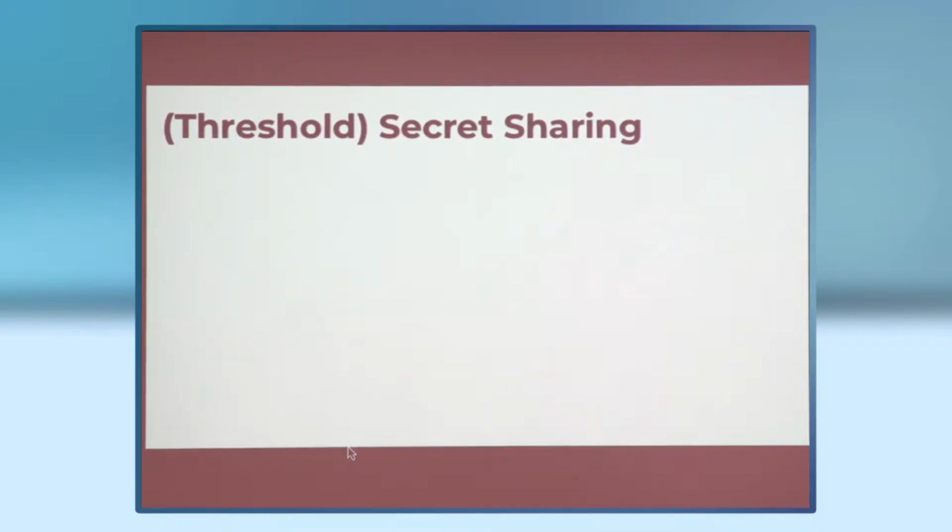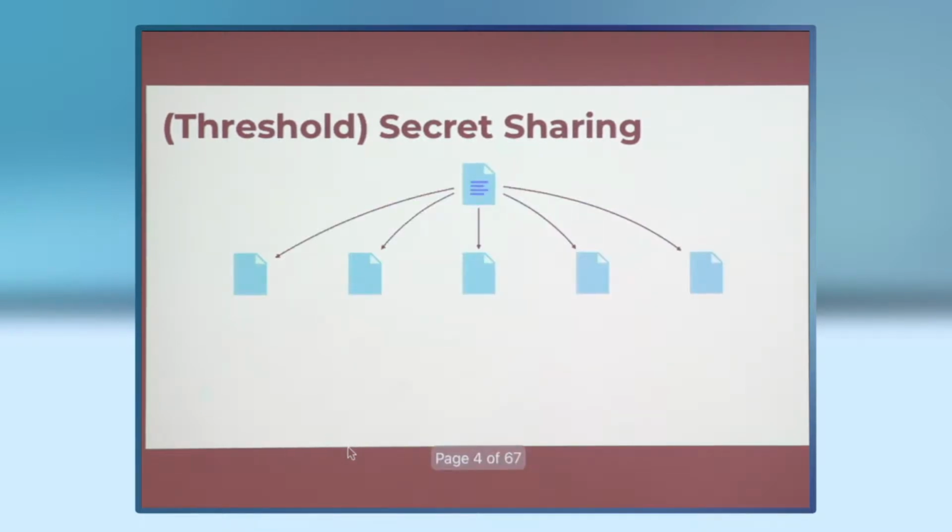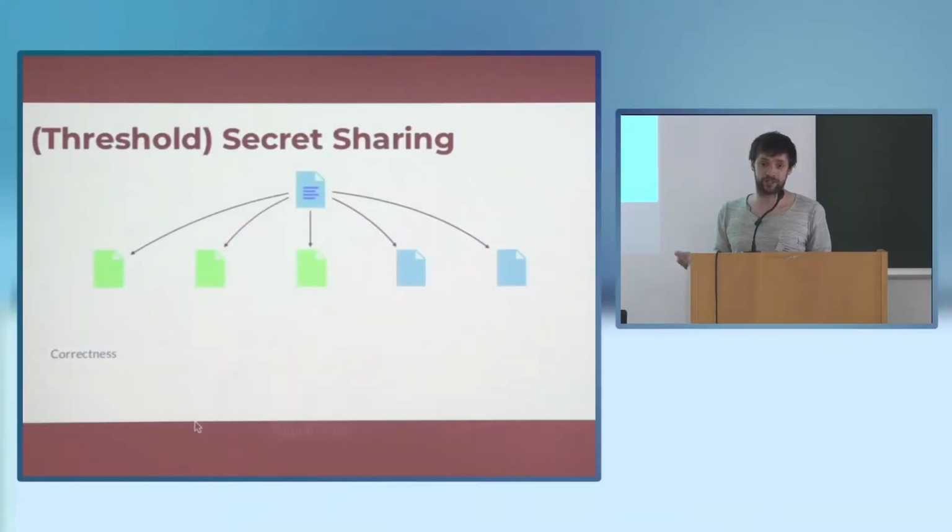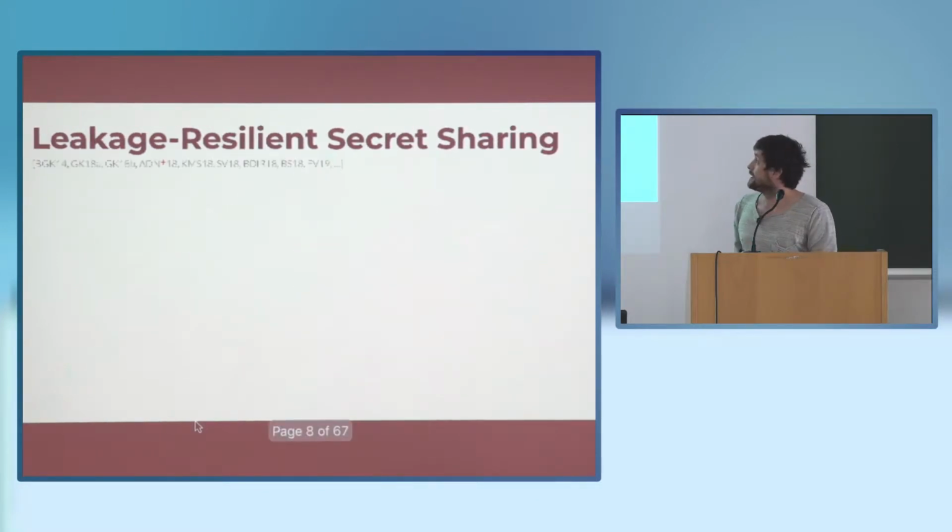I secret share a file. If the set of parties is large enough, I can reconstruct the secret. If the set of parties is too small, then I cannot reconstruct the secret, and it's, let's say, perfectly hidden.